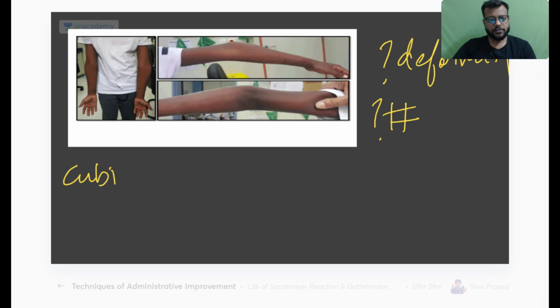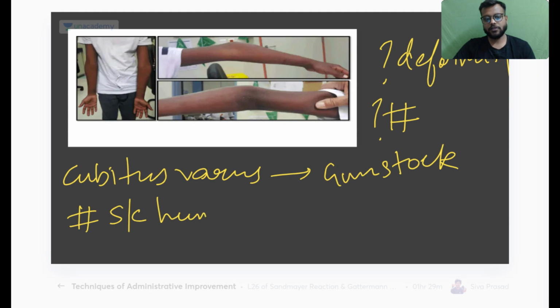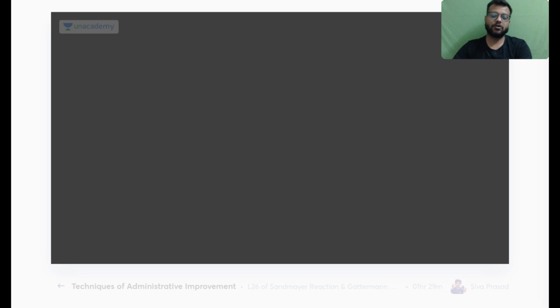Okay, this is your cubitus varus or the gunstock deformity, seen in the fracture of the supracondylar humerus, and it is the most common complication of the supracondylar humerus, that is malunion of the supracondylar humerus. Here you can see the cubitus varus or your gunstock deformity.